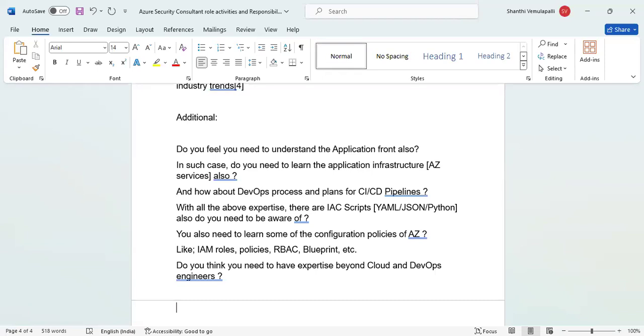Then after that, they need to plan for the work. In the work, they can use manual setup for ad hoc purposes, but for permanent purposes they need to write the IAC using YAML code or JSON code or Python code, whichever they feel comfortable with. After that, they need to test it in different environments. Once it is confirmed it is working, then they need to create those environments in different stages.